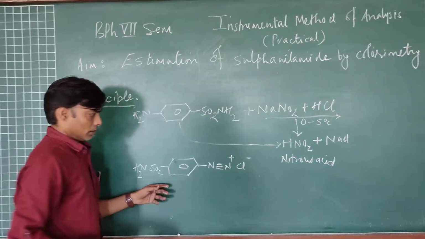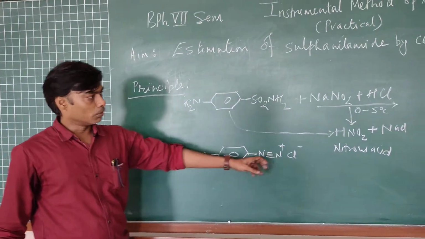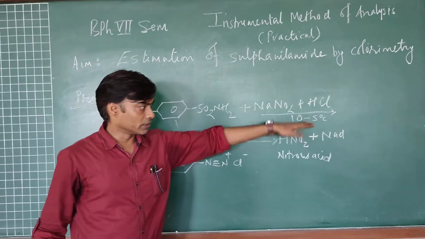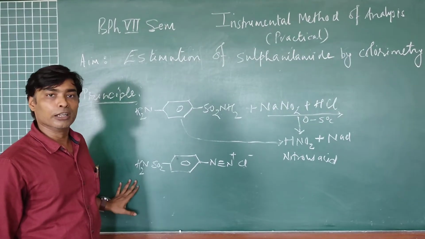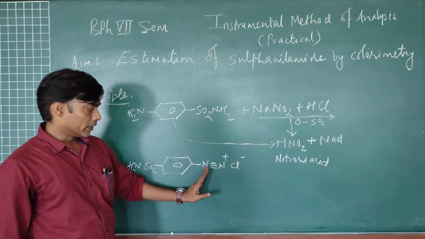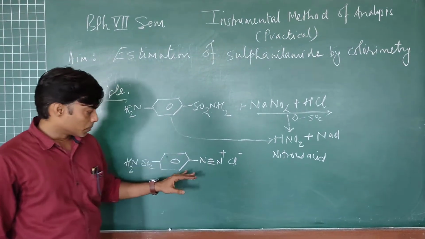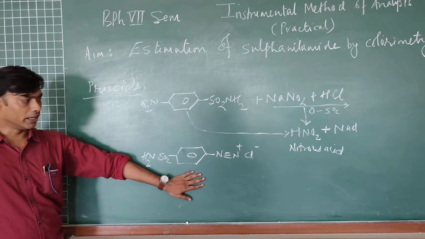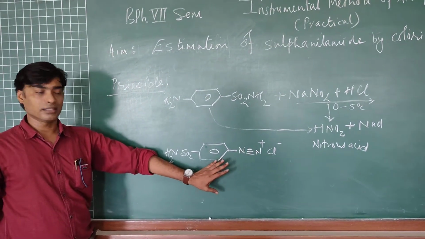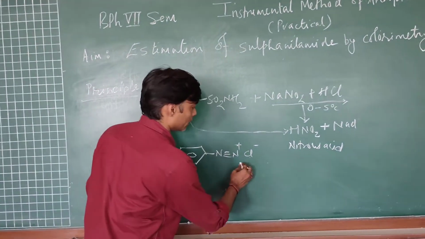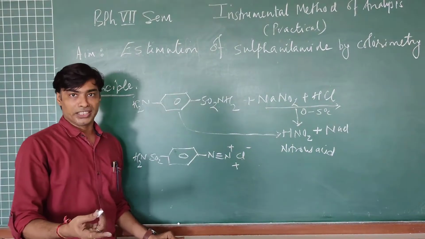This is the diazonium ion which will be formed after the reaction of NaNO2 and HCl. So likewise the intermediate will be there. We can write it in the form of N double bond N or N2 directly. Now this diazonium salt is capable of reacting with a further coupling agent.